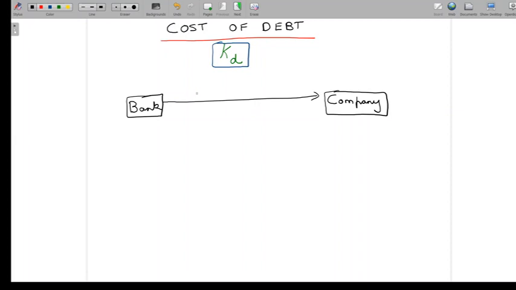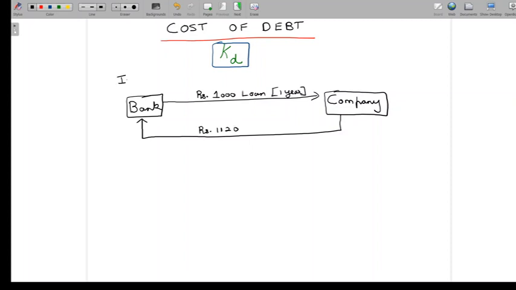Let's assume that the bank has extended a loan of rupees 1000 to the company, and this is for a period of 1 year. So let's say that this is a 1 year loan, and at the end of 1 year, the company returns the money to the bank at 1120.